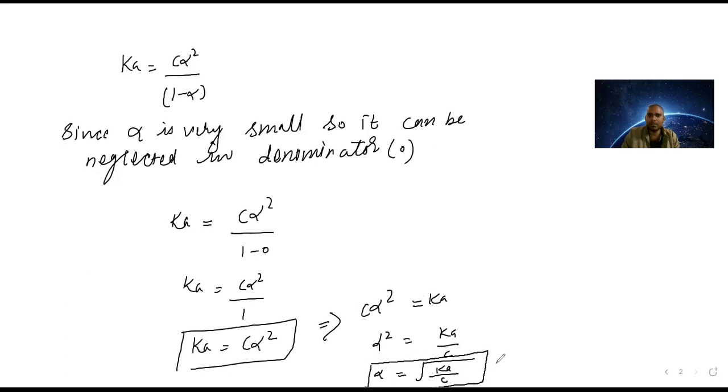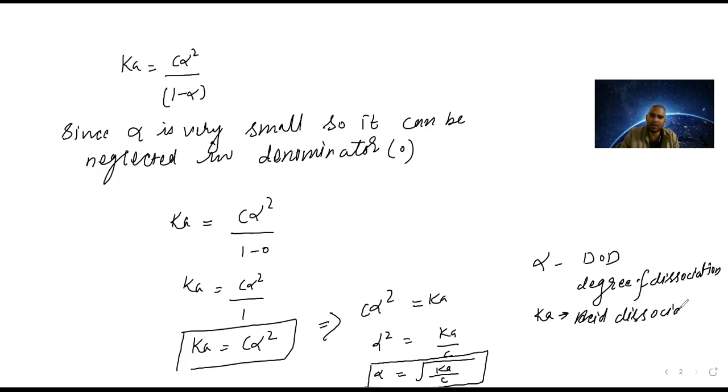Here, alpha is DOD, the degree of dissociation. Next is Ka, the acid dissociation or ionization constant. The last one is C, the molar concentration. So these are for the acid.